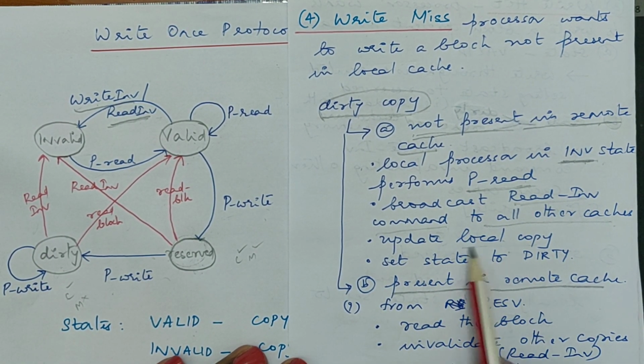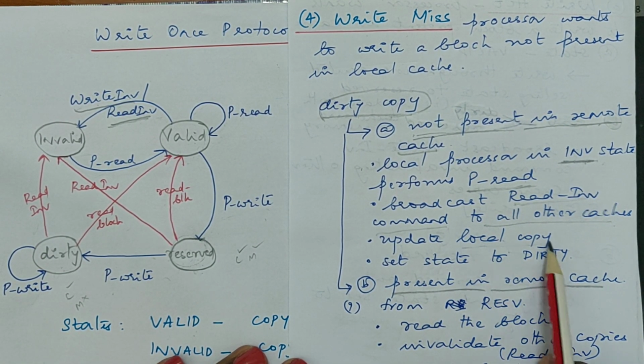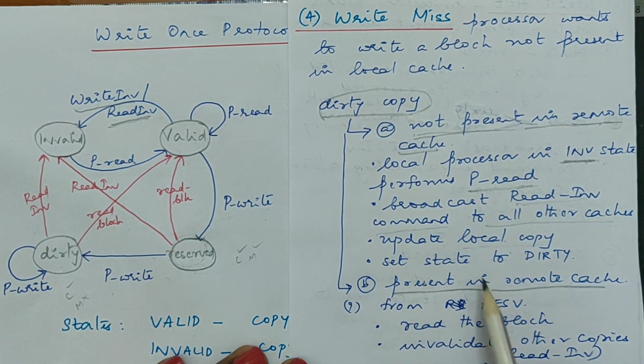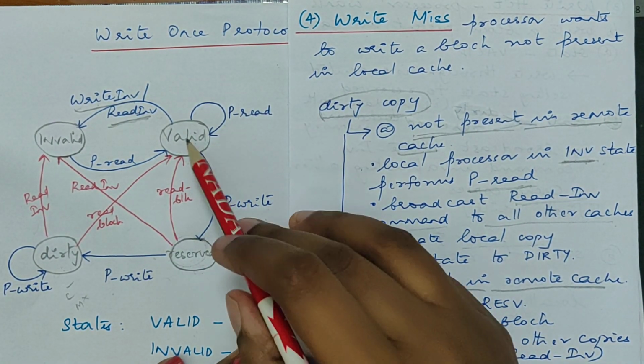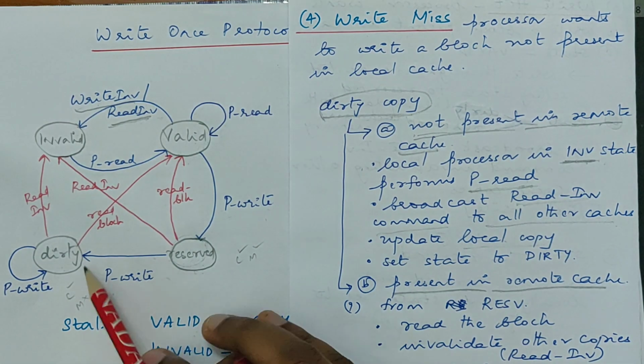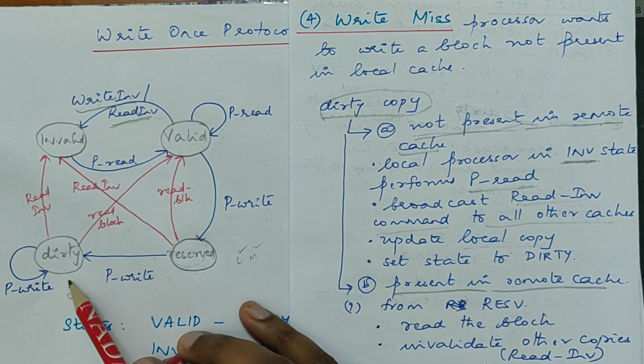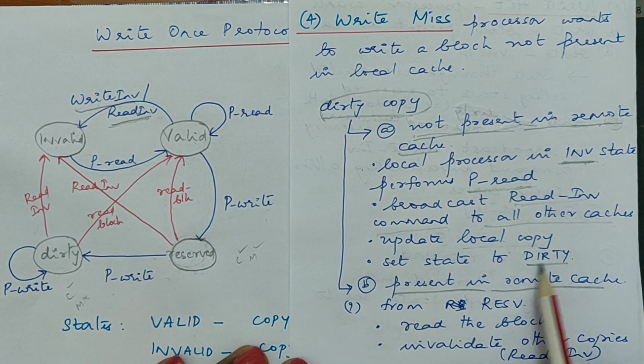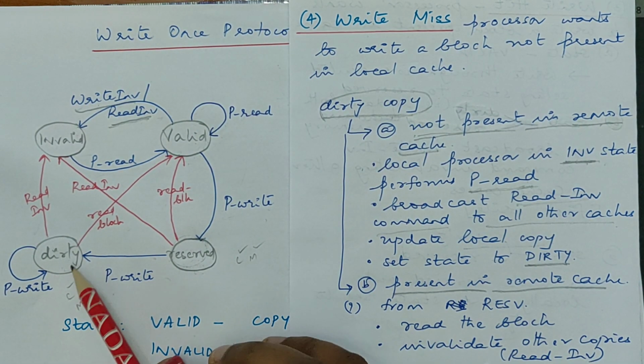And the local copy will be updated here. And eventually the state will be set to dirty. It will go from reserved to dirty. So the final state in a write miss will be dirty.